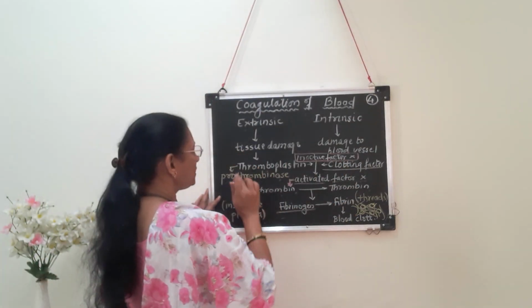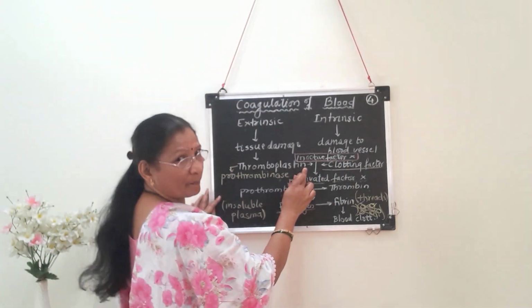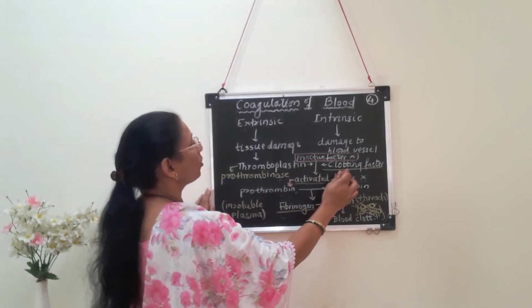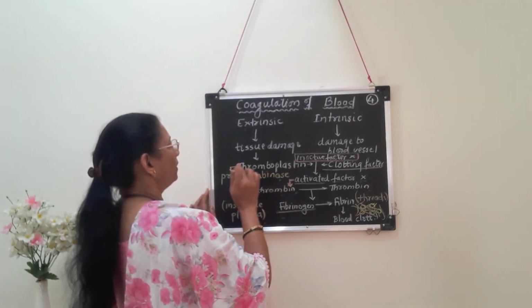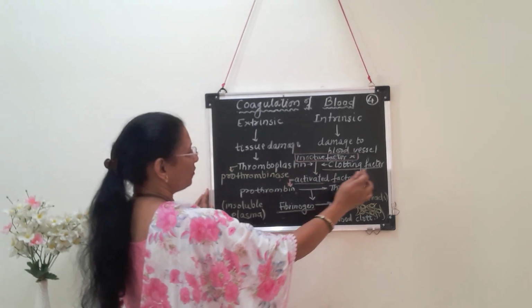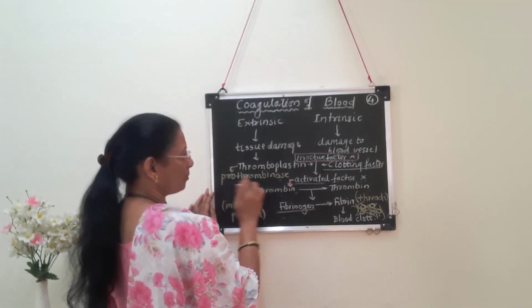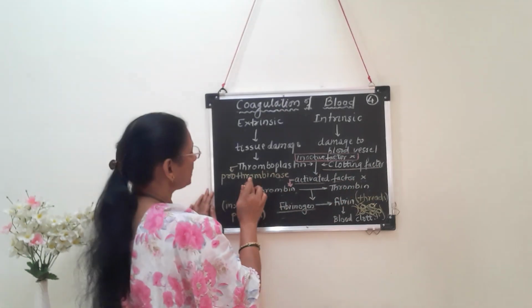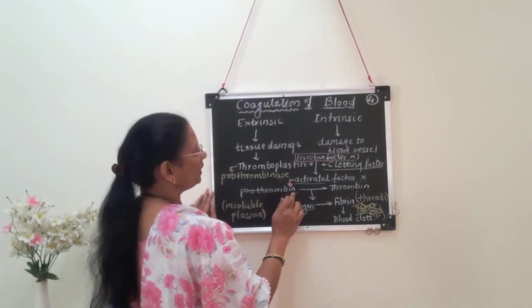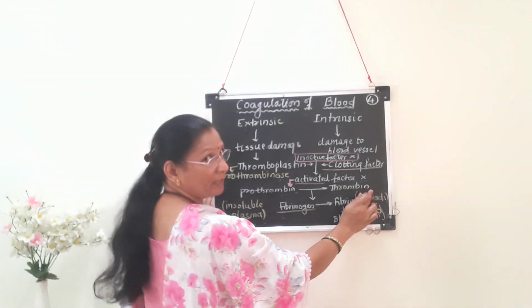So tissue damage results in formation of thromboplastin. This thromboplastin along with clotting factors initiates formation of prothrombinase. Prothrombinase acts on inactive prothrombin and converts it into thrombin.